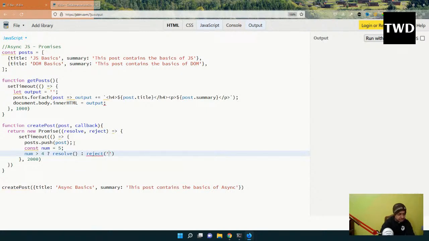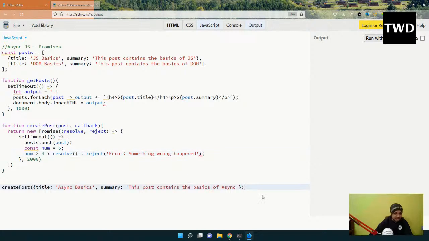And in reject I will pass an error, something wrong happened.